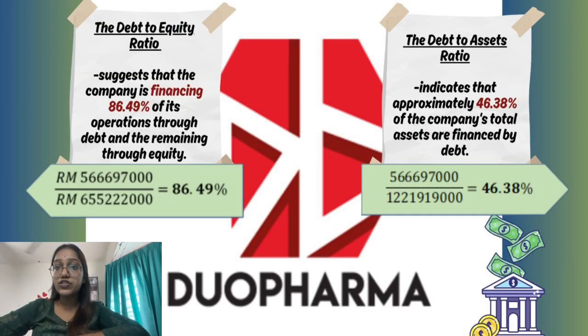The debt to asset ratio of Dua Pharma is 46.38%, which indicates that the company's total assets are financed by debt. Lastly, the debt to equity ratio suggests that Dua Pharma is financing approximately 86.49% of its operations through debt and the remaining through equity.